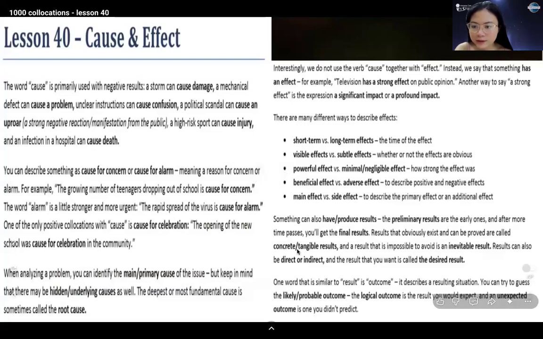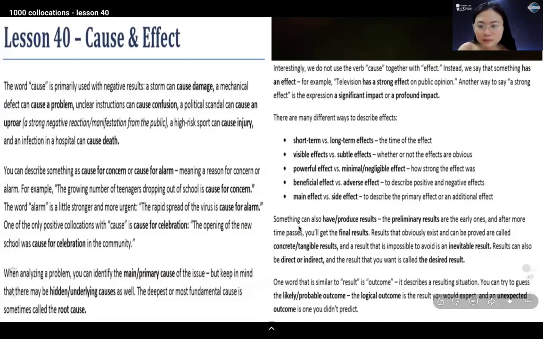And after more time passes, you'll get the final results. Results that obviously exist and can be proved are called concrete or tangible results.